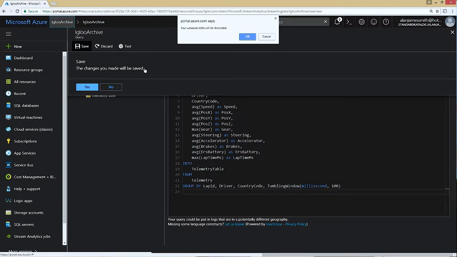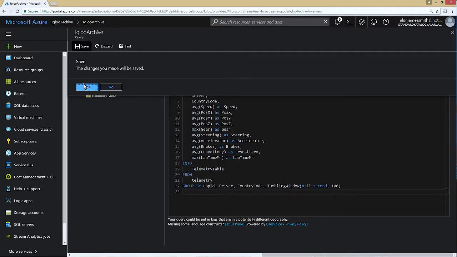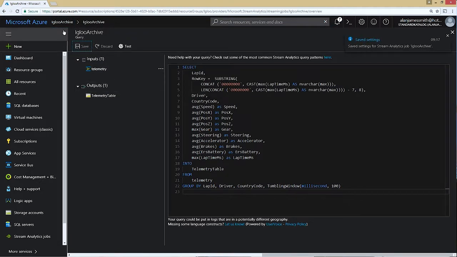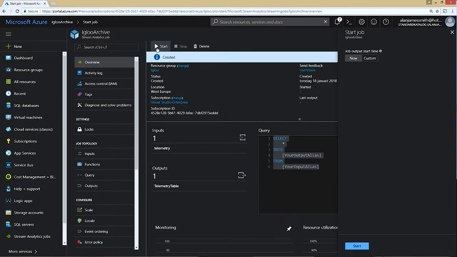Okay, let's ensure that we do save this. Go back to the archive, and I should be able to enable or start the job. So when we actually start the job, we've got two options. I can start it now, or I can start it at a custom time.